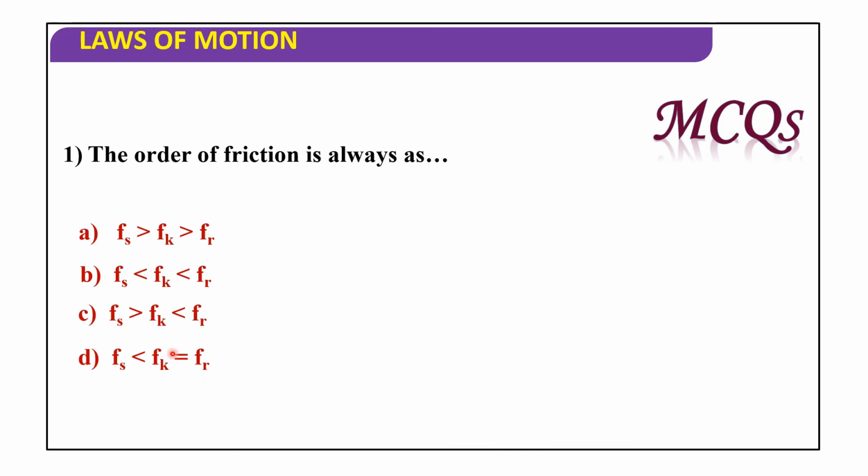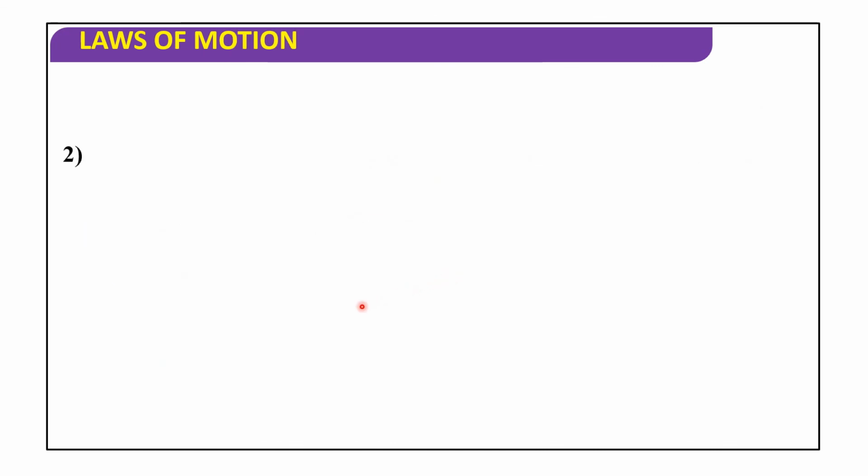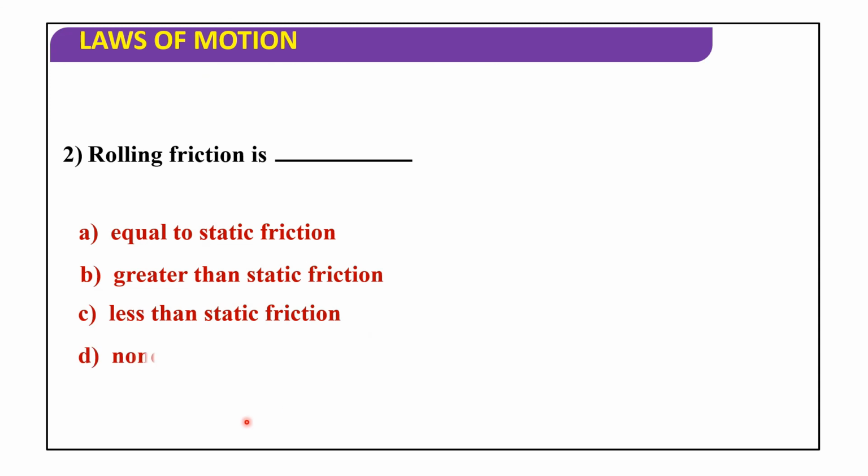So the order of the friction is always Fs is greater than Fk is greater than Fr. Next, rolling friction is equal to static friction, greater than static friction, less than static friction, or none of these. Rolling friction is less than static friction.